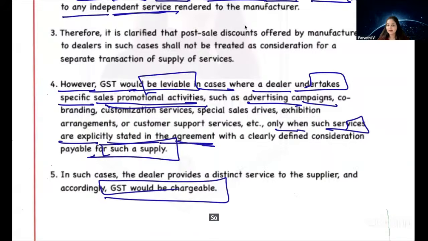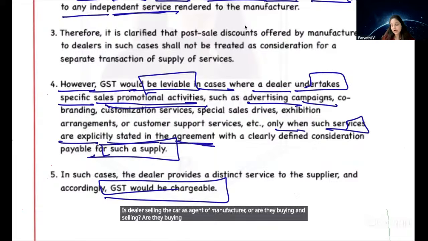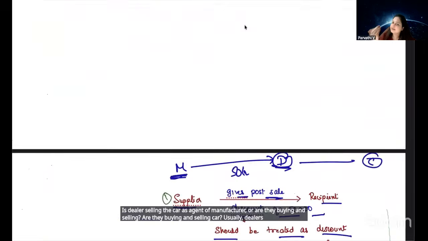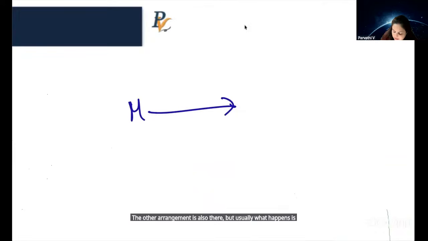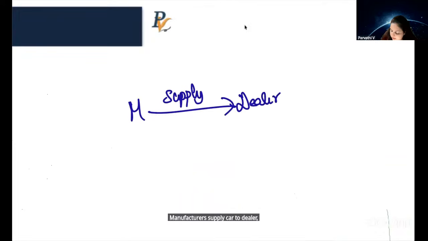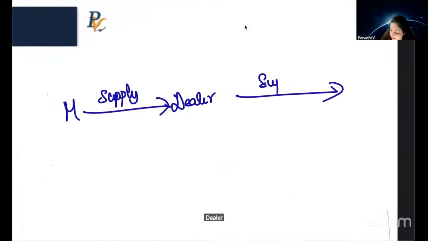So if the dealer is providing some... one second, miss, there is a doubt. Is the dealer selling the car as agent of the manufacturer or are they buying and selling the car? They are buying and selling the car. Usually the manufacturer supplies the car to the dealer, and the dealer supplies the car to the customer.